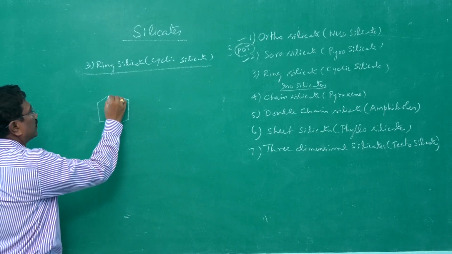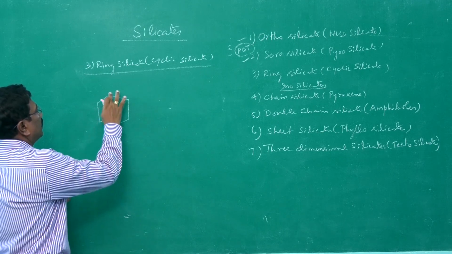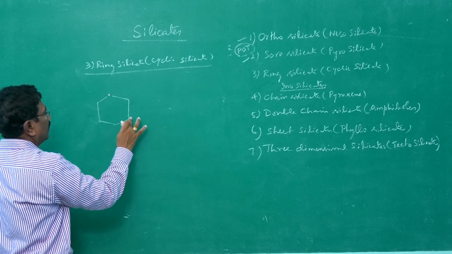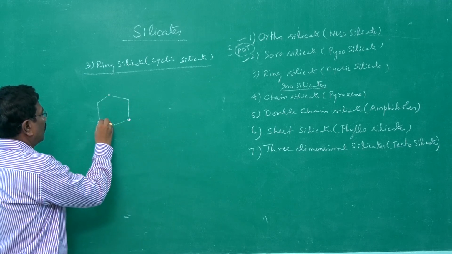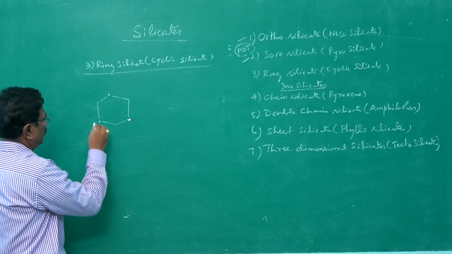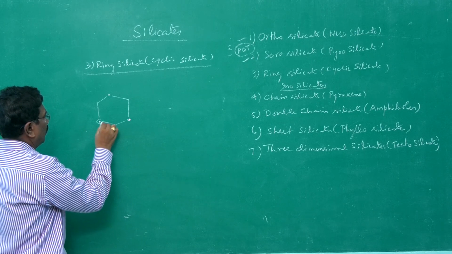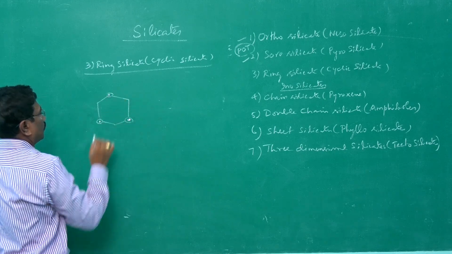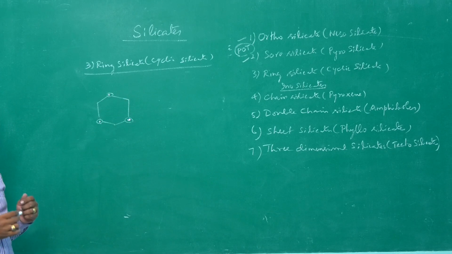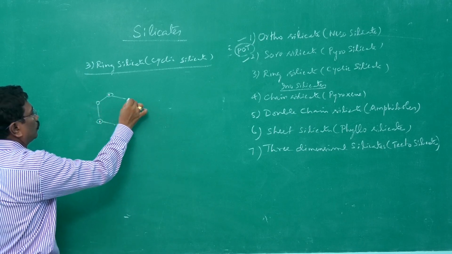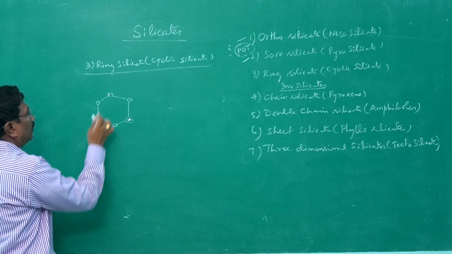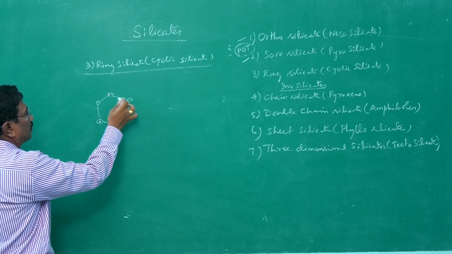At alternate places, let me make silicon with oxygen. Let me make oxygen: 1, 2, 3. And let me make oxygen in the other places: 1, 2, 3. This silicon bonded with 2.